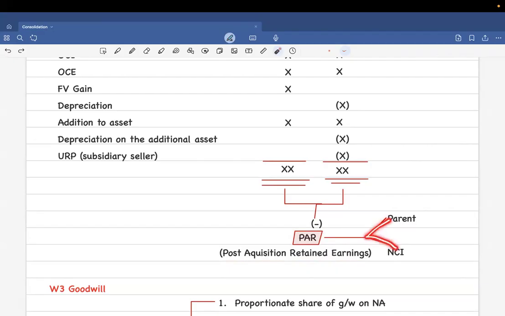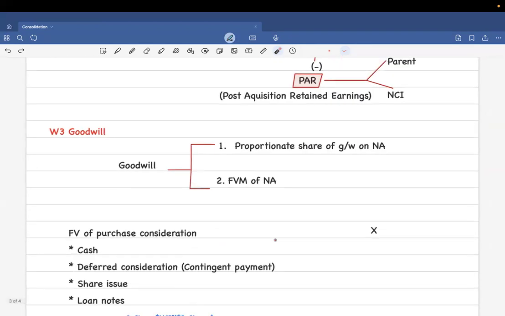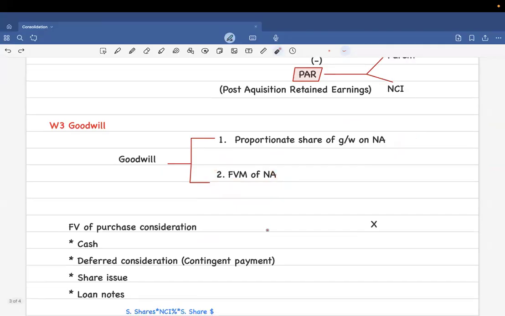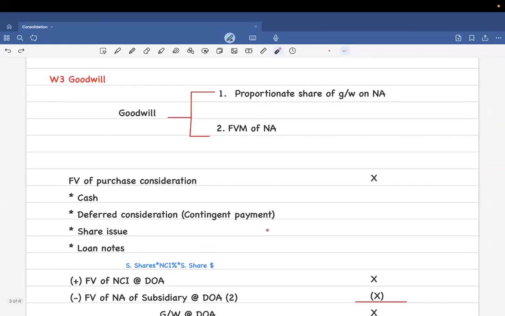Here you split the PAR between the parent and the non-controlling interest. The third working is the goodwill. For goodwill, you're going to study two methods. One is the proportionate share of net assets and the other is the fair value model of net assets. This is basically something that you study in FR. So in order to calculate goodwill, just know the logic this much.